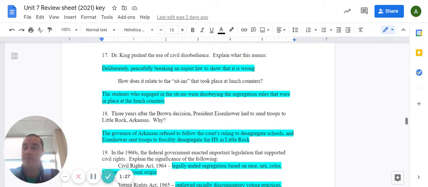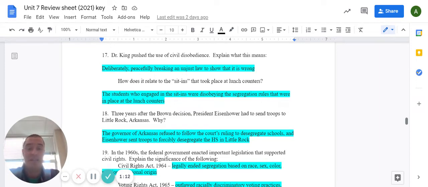Number 17, Dr. Martin Luther King Jr. pushed for the use of civil disobedience. What does this mean? So civil disobedience is deliberately but peacefully breaking an unjust law and possibly even getting arrested and sent to jail to show that the law is wrong.